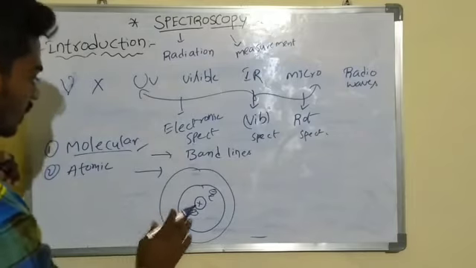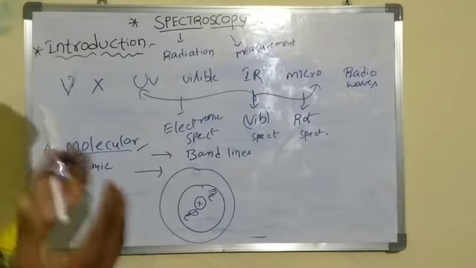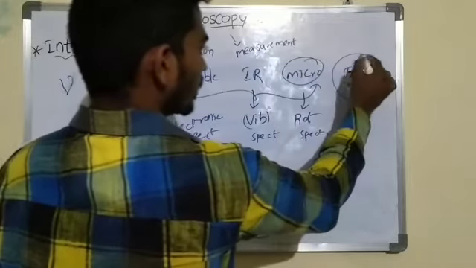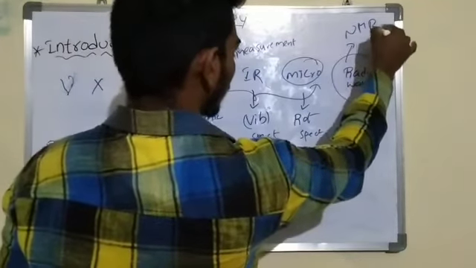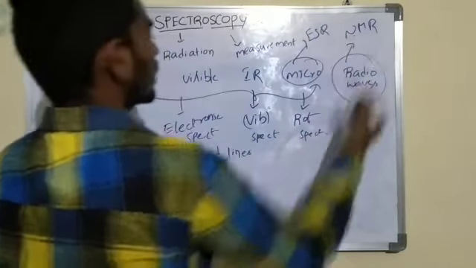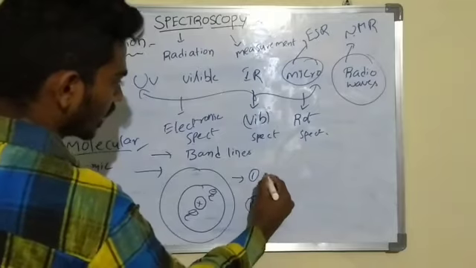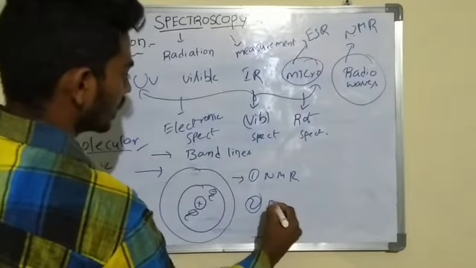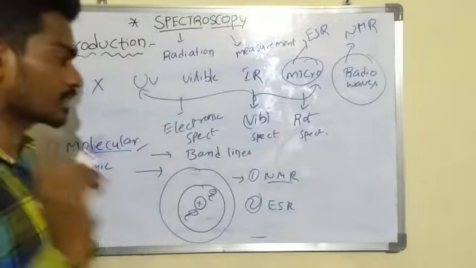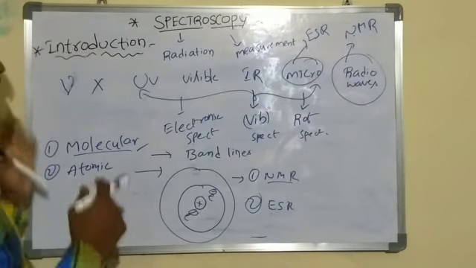In atomic spectroscopy, we use low energy radiations, that is radio waves and microwaves. Radio waves are used in NMR spectroscopy, and microwaves are used in ESR spectroscopy. Atomic spectroscopy can be classified into two types: NMR means nuclear magnetic resonance spectroscopy, and ESR means electron spin resonance spectroscopy.